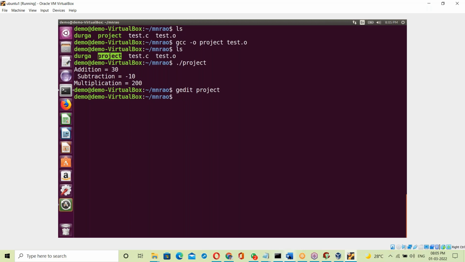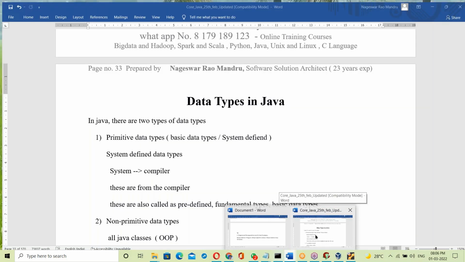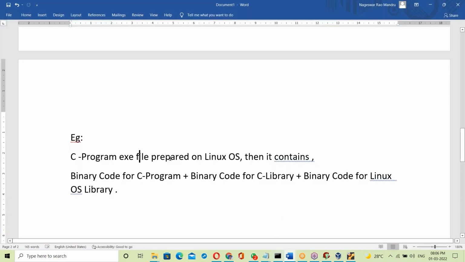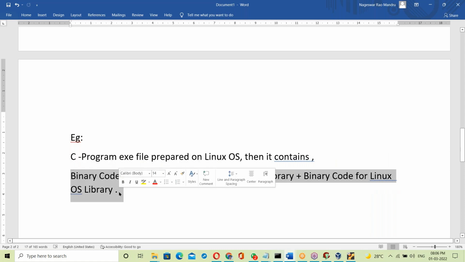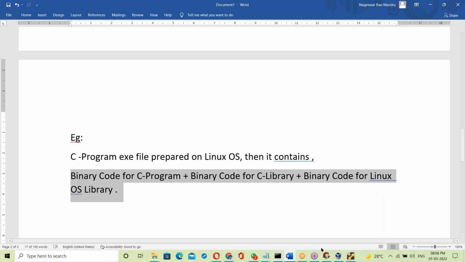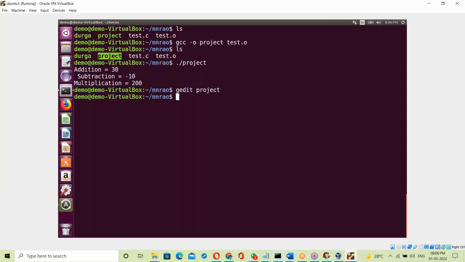Okay. How is that exe file created? See here. A C program exe file prepared on Linux base contains binary code for the C program, the test.o file, binary code for the C library, the stdio data header file, and binary code for the Linux OS library. By linking all of this, it generates the exe file. Yes, that exe file contains binary code, zeros and ones format. Okay, you can check the exe file.